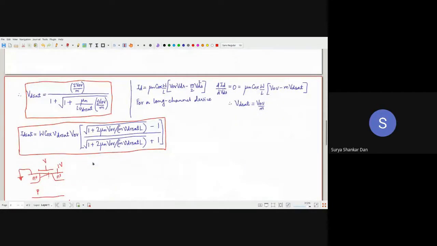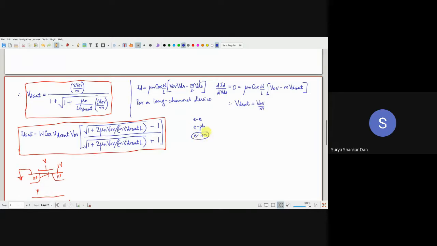No, first of all, if you are doping it less, what happens is you are essentially decreasing the number of ions inside the depletion region. Out of the various scattering factors, one is the electron-electron scattering, then electron-phonon scattering, and then electron-ion scattering.